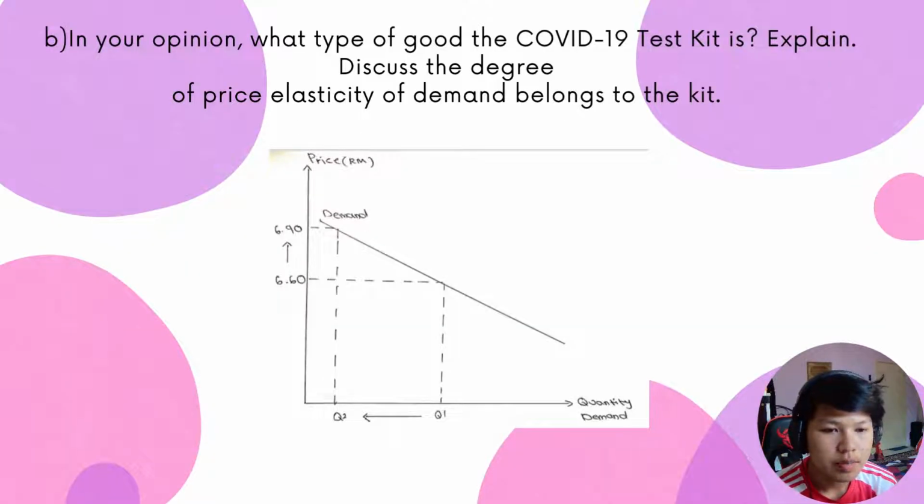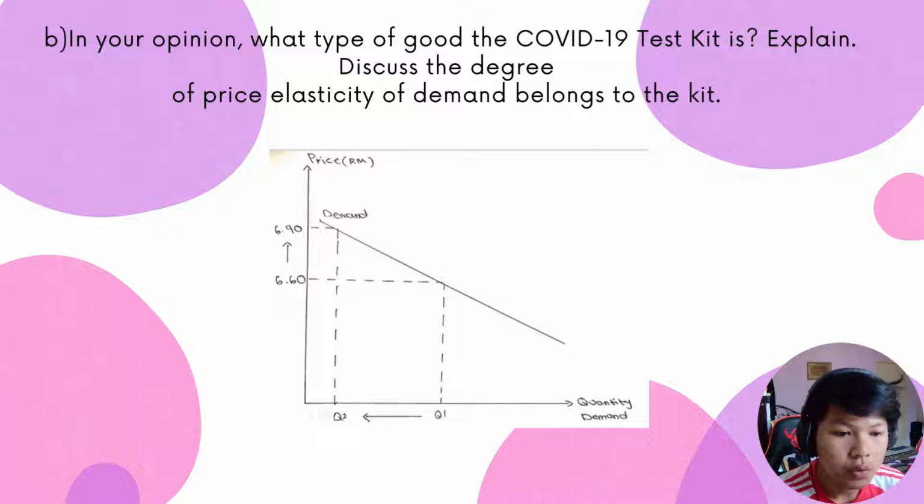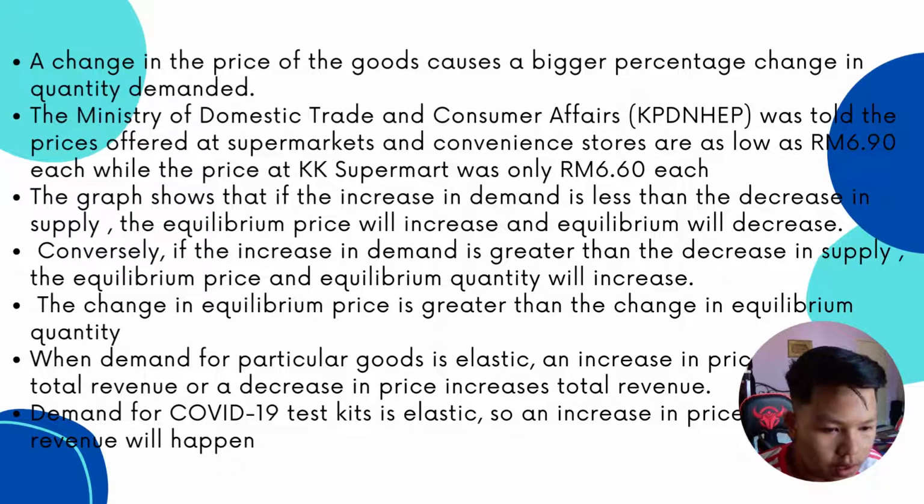So the next question is B, which is, in your opinion, what type of good is the COVID-19 test kit? Explain. Discuss the degree of price elasticity of demand belonging to the kit. So this is the graph for the question. Next will be the explanation for the graph and the question. So this is the explanation for part B.